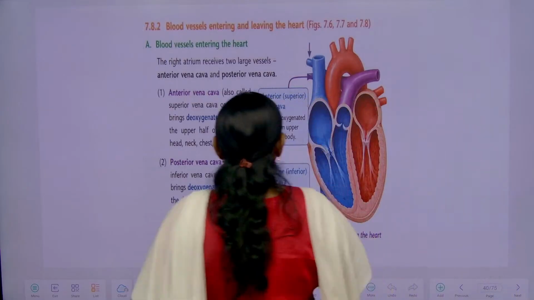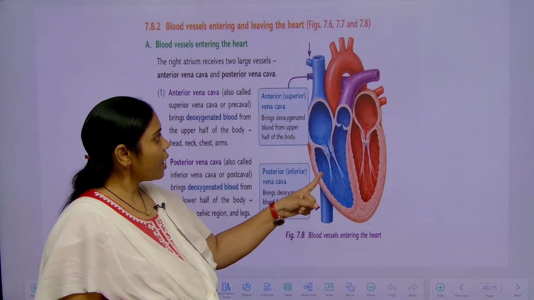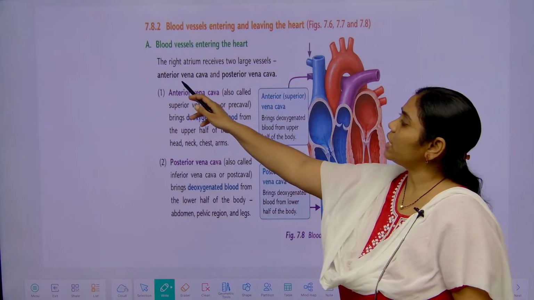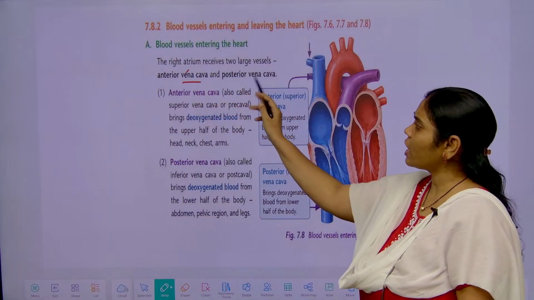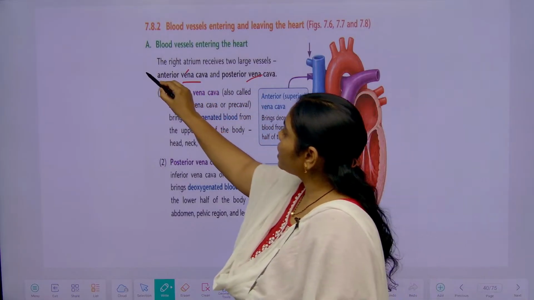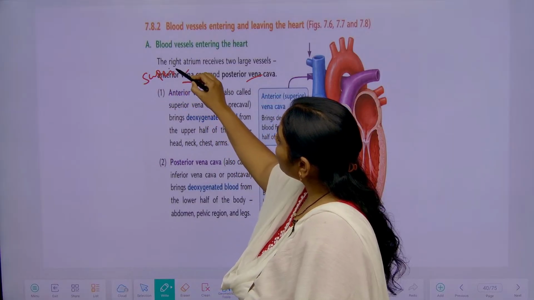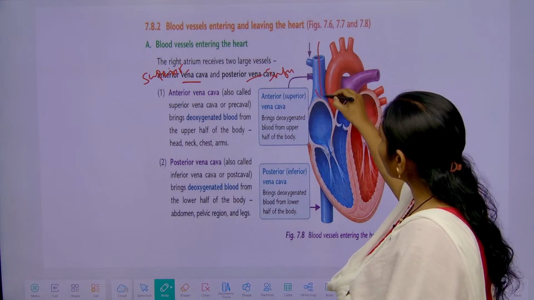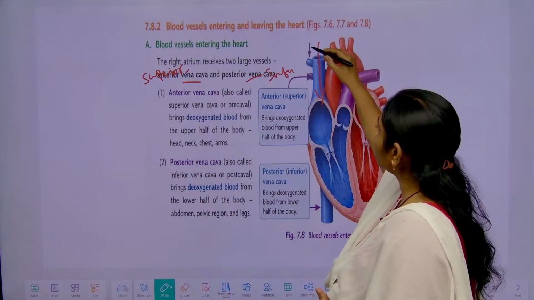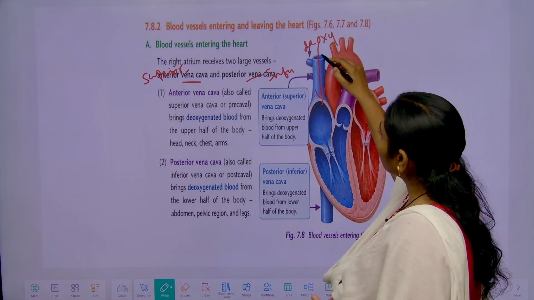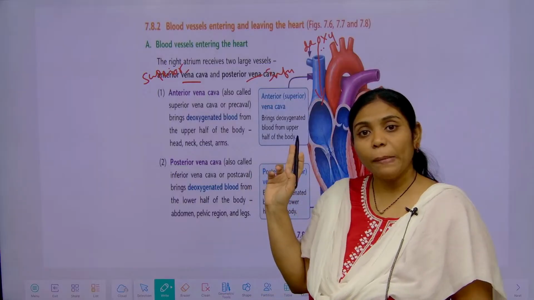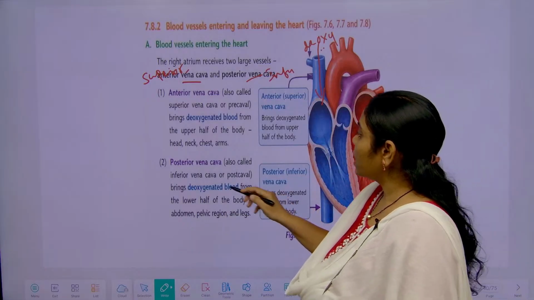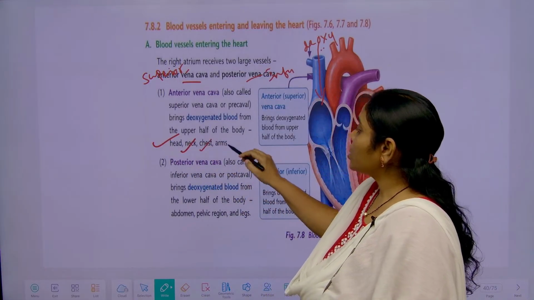Okay. So, the blood vessels which are entering into the heart. Which vessels enter into the heart, as we all discussed just now: anterior vena cava, posterior vena cava. Anterior means this is superior vena cava and this is inferior vena cava. So, this superior vena cava is bringing the deoxygenated blood from the upper side of the body parts, like the head region, neck region, chest and arms region.